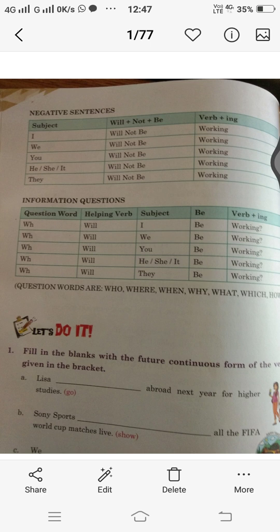So children, I hope you have understood the chapter. Go through the structure, learn it properly and try to do the given exercises 1 and 2. I think only 1 and 2 are there. So complete the chapter and do the exercises.